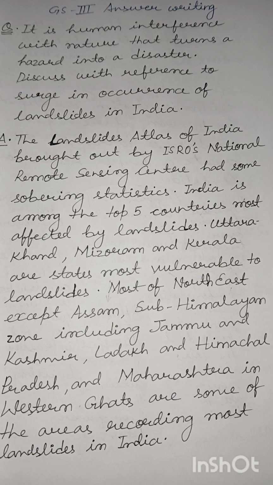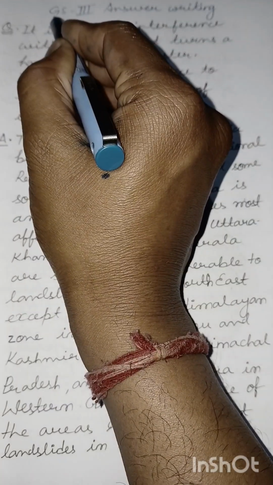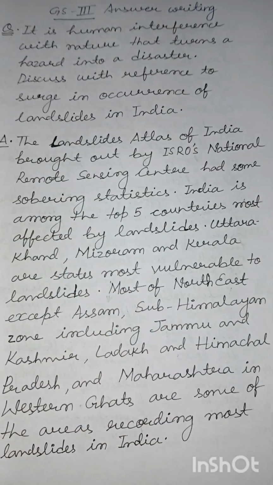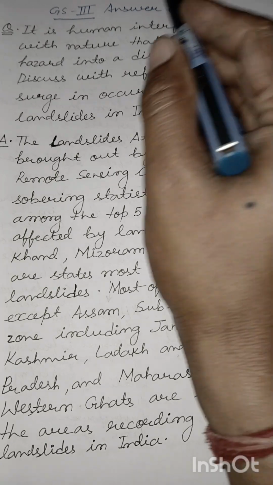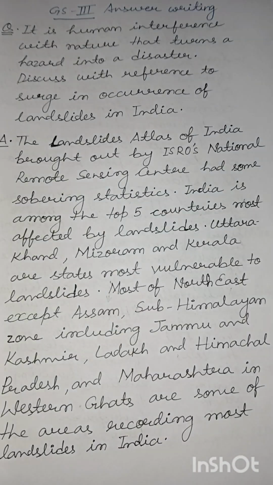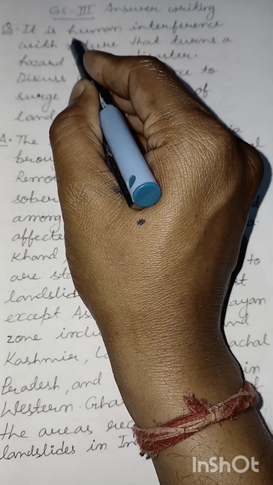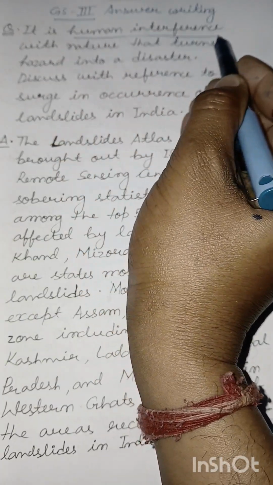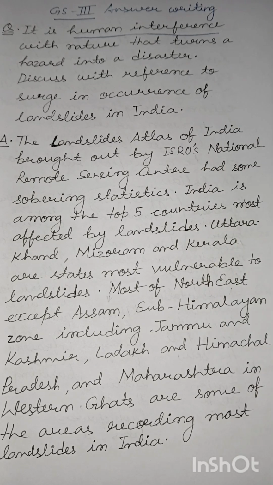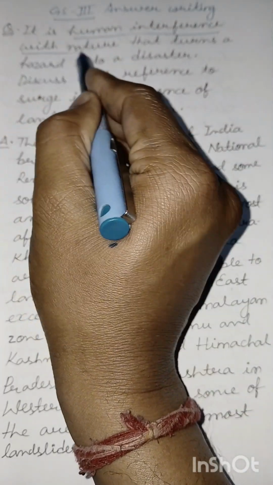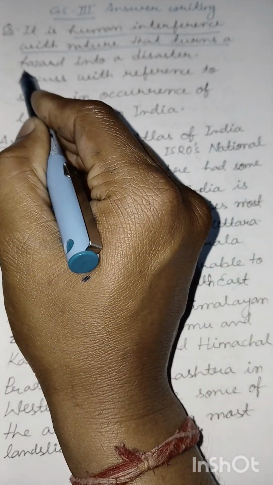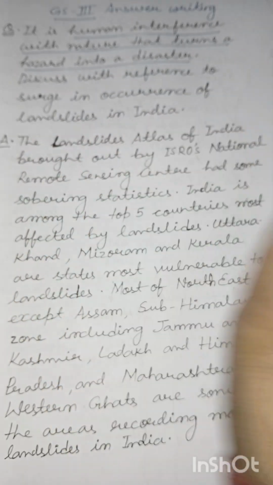This is Rocket Ship IAS Lab, continuing with a series on answer writing for general studies papers of the civil service main examination. We take up a question that you might come across in GS paper 3. Let us read out the question carefully. It is human interference with nature that turns a hazard into a disaster.